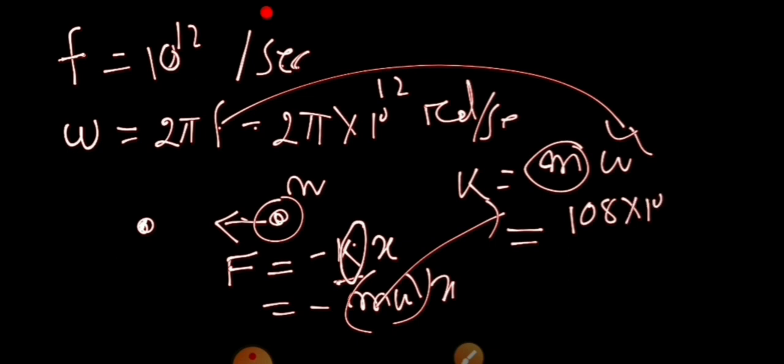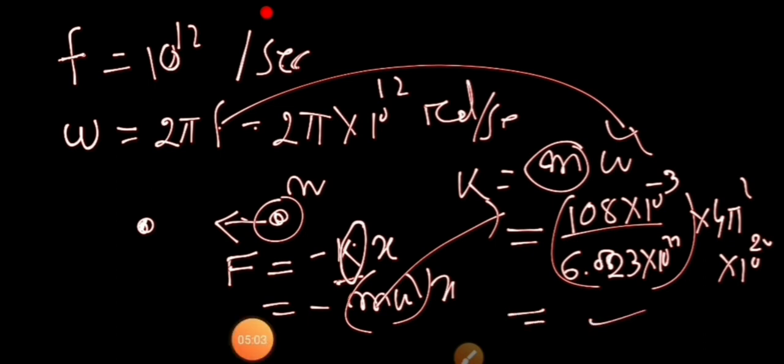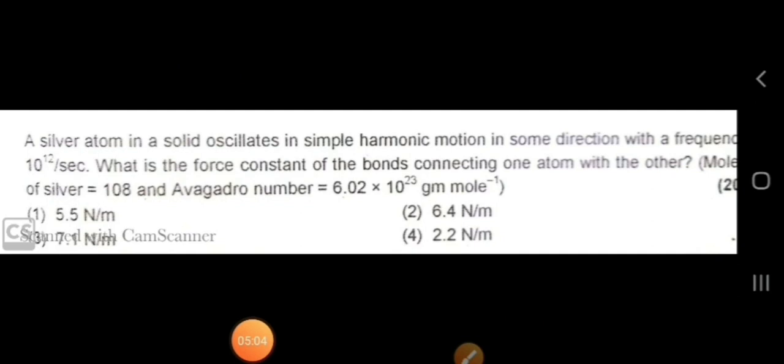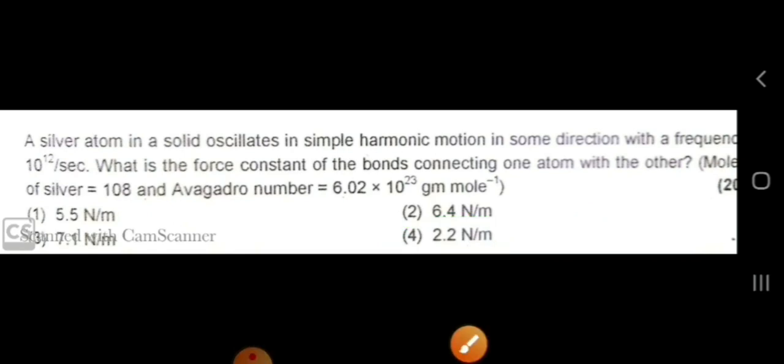108 into 10 to the power minus 3 kg, divided by Avogadro's number 6.023 into 10 to the power 23, is the mass of one atom. Then you take omega square, which is equal to 4 pi square into 10 to the power 24. If you multiply, you will get the answer for this question, which is nearly equal to 2.2 Newton per meter.